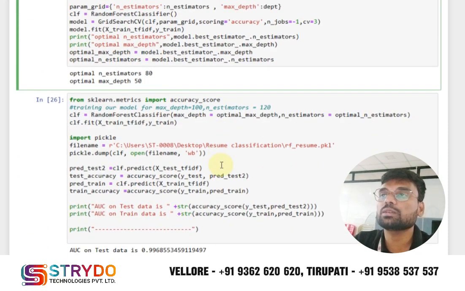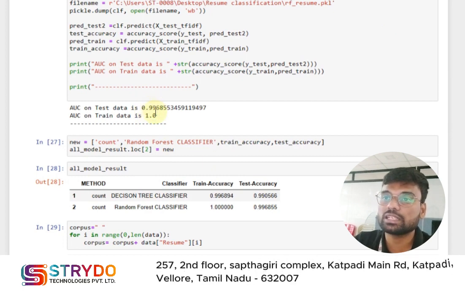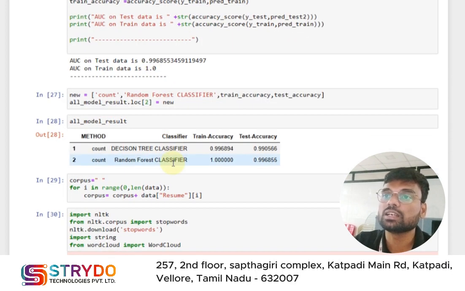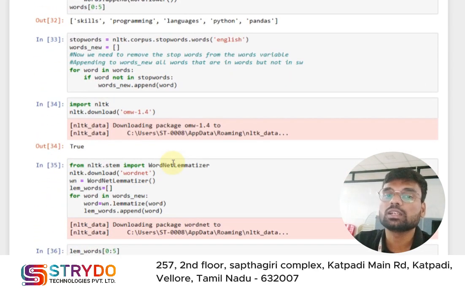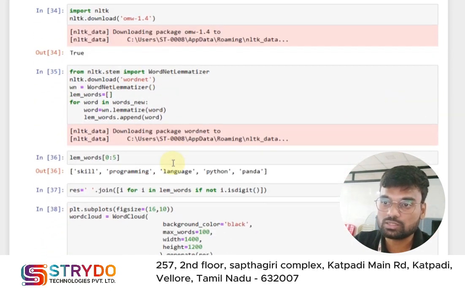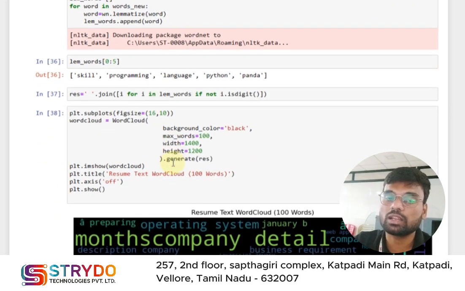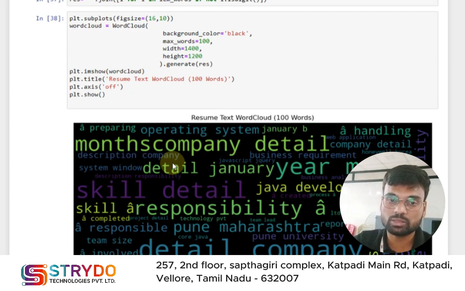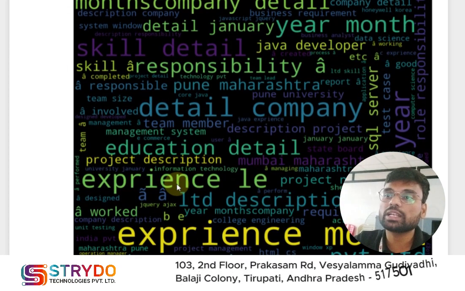Using the random forest classifier, I got 99% accuracy for the test data and 100% for the training data. In this way I can apply any algorithms and check their accuracies. By comparing all the algorithm accuracies, I check which algorithm is the best and apply that algorithm in the front end part. Let's see the front end part for this project.